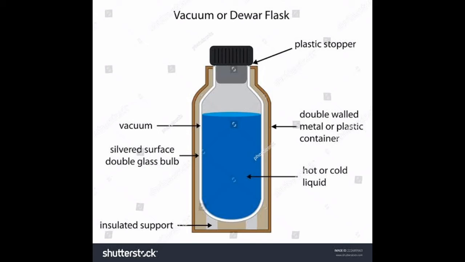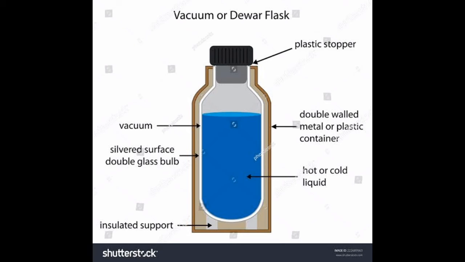Okay, so this bottle is then closed with a cork or plastic cap. This glass bottle is then placed inside another bottle of the same size or bigger size. And since cork is a bad conductor, it is used as a base to prevent the inner bottle breaking due to shock. Okay, so to prevent the loss of heat by radiation, both the walls of the double layered bottle are painted with silver polish. Okay, why is it painted with silver polish? Because the inner silver polish layer reflects heat back to the hot liquid in the flask so that it does not cool down.